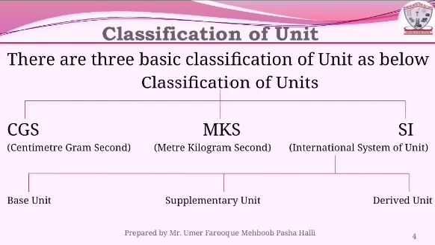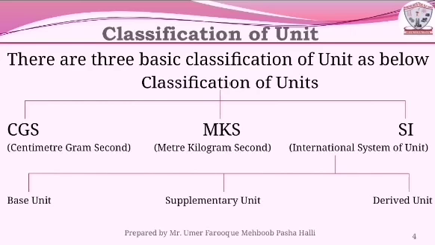Next, we are discussing the supplementary unit. The supplementary unit depends upon the angles. First is the plane angle, second is the solid angle. Plane angle is measured in radian, denoted by rad. Solid angle is measured in steradian, denoted by sr.